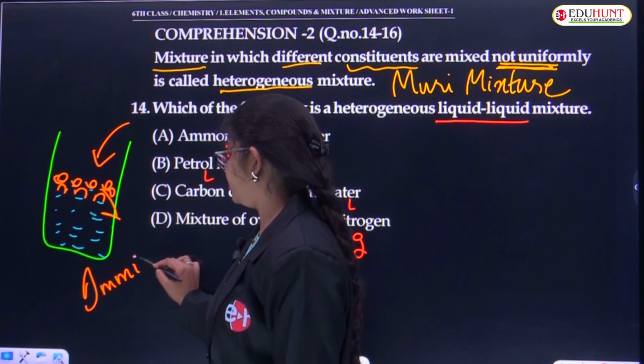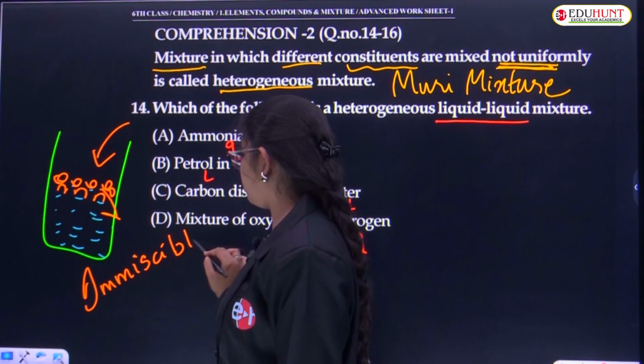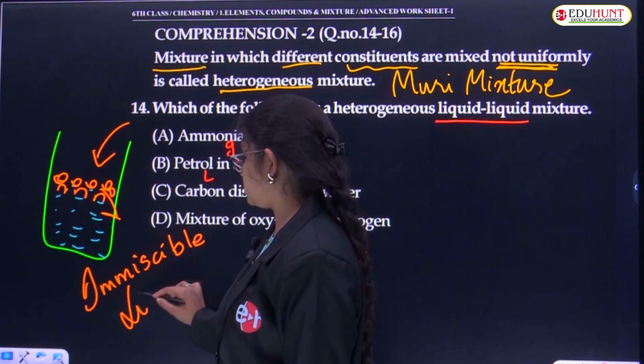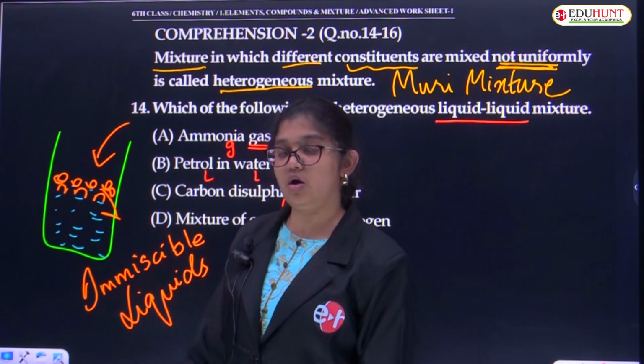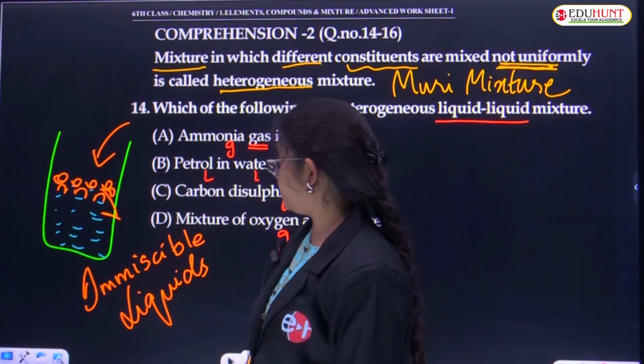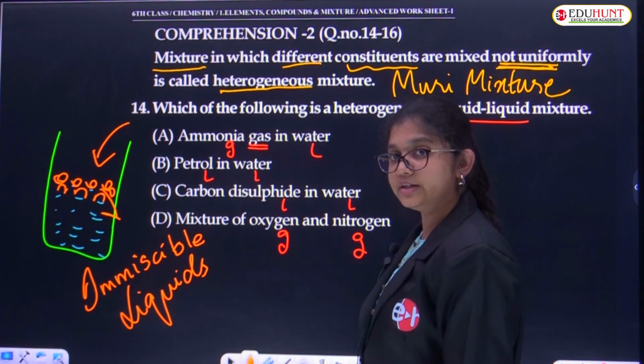What is the word over here, children? Immiscible liquids. What are called as immiscible liquids? The liquids which do not dissolve are called immiscible liquids. Okay, hence we can say heterogeneous, right?